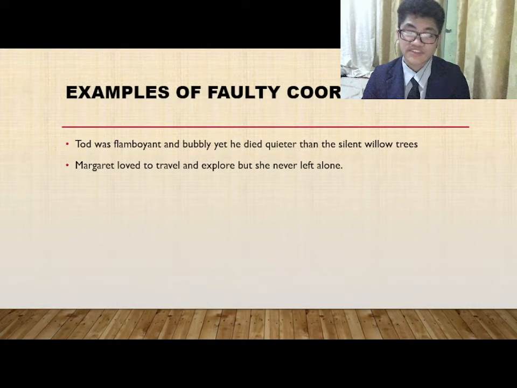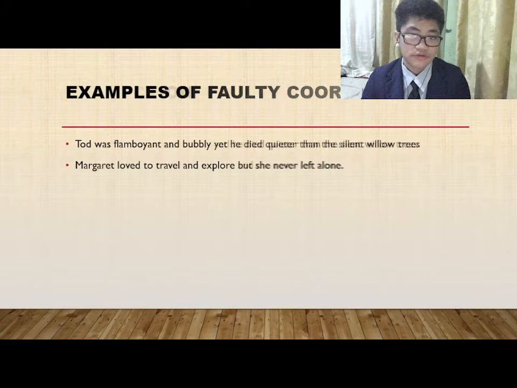Now, what are some examples of faulty coordination and subordination? An example of faulty coordination would be: Todd was flamboyant and bubbly, yet he died quieter than the silent willow trees. Margaret loved to travel and explore, but she never left alone. Here in the first sentence, it made it sound strange that Todd died quietly, and in the second sentence, it seemed as though Margaret was a mysterious character.